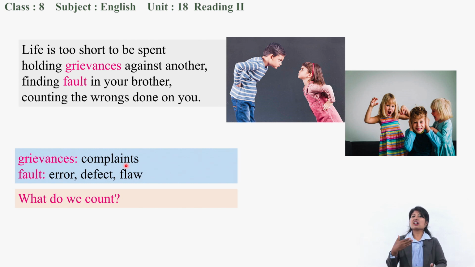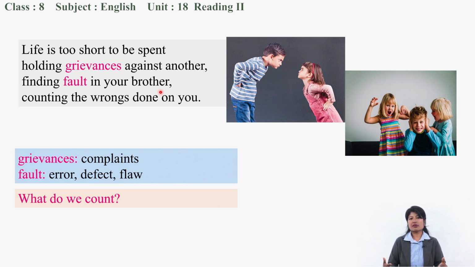Whom do we complain? What do we complain? Complaint against another. Yes, each other. We keep on complaining about each other. We keep on finding faults. Faults in your brother is not exactly in your brother. It means each other. As a sibling, we fight each other, brother and sister, just like with the people around in this earth. Okay, so they are brothers and sisters.